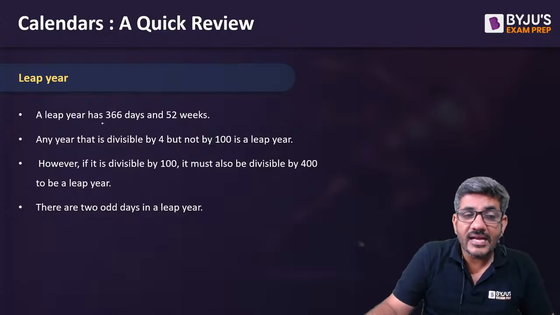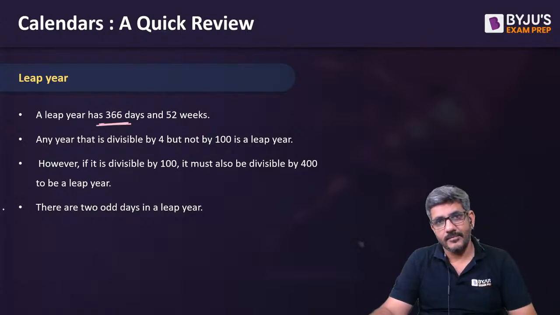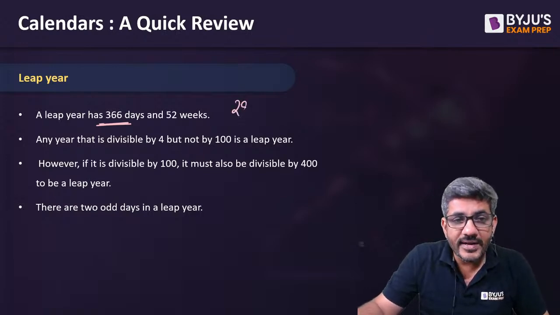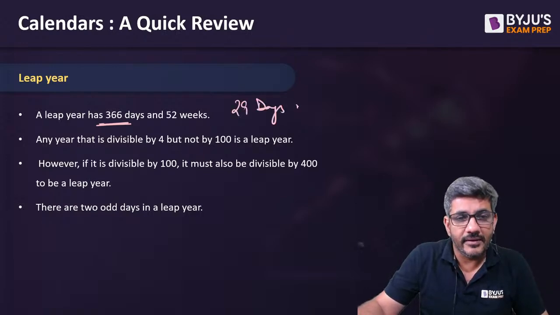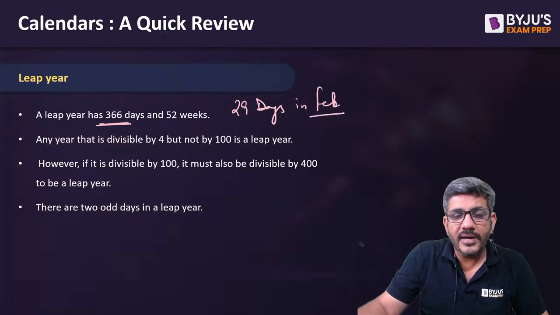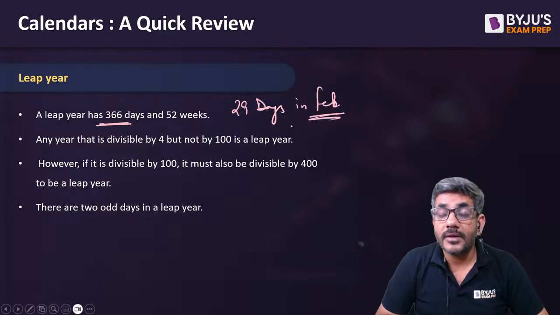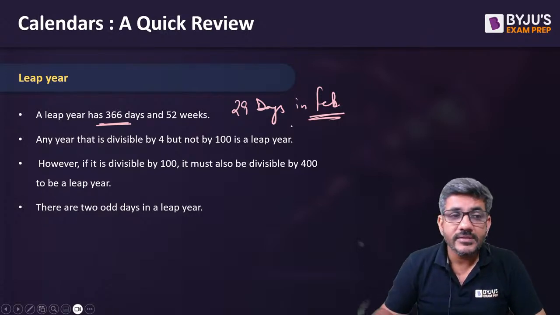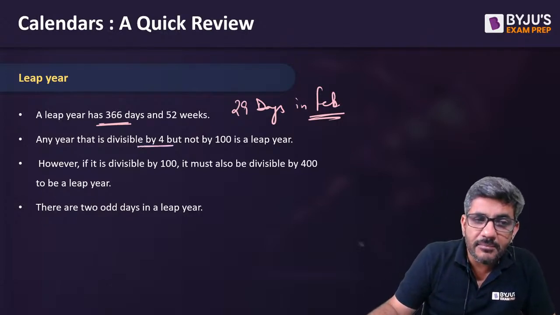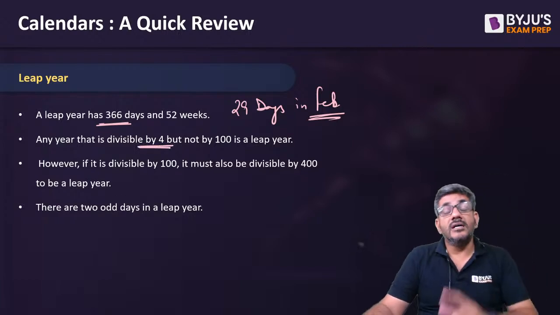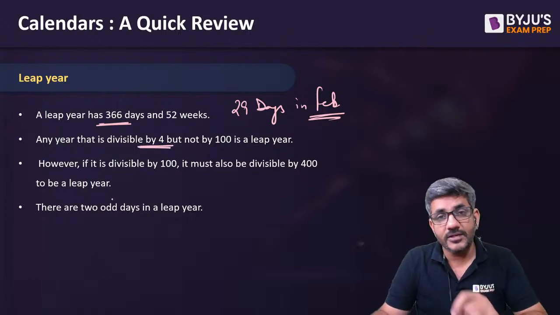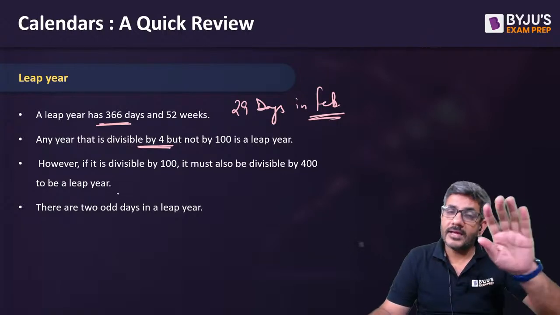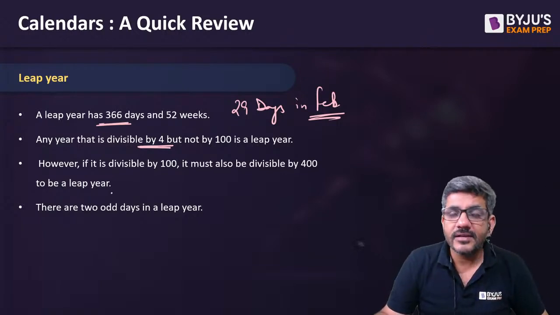A leap year has 366 days, and 29 days in February. When there are 29 days in February, the year would be called a leap year. Which all years are leap years? A year which is divisible by 4 is a leap year, but there is an exception to this rule. Generally, this is what we know, that a year which is divisible by 4 is a leap year.